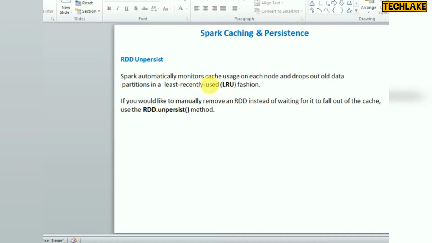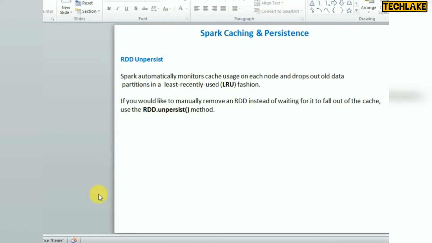But if you want to delete it manually instead of waiting for the system, once you are done with the transactions, you can define unpersist in the program itself for your DataFrame or RDD. We can use this for both RDDs and DataFrames. Unpersist means manually deleting the data which is cached.